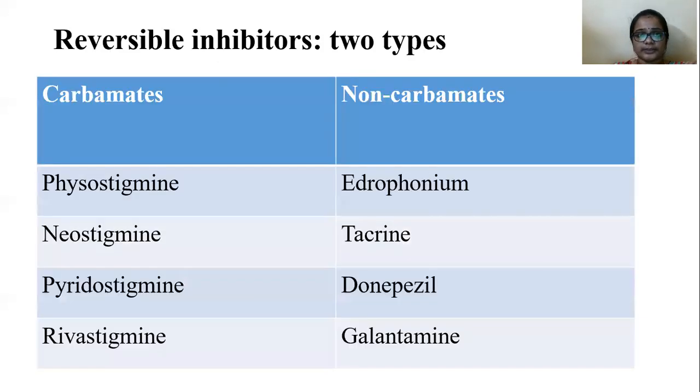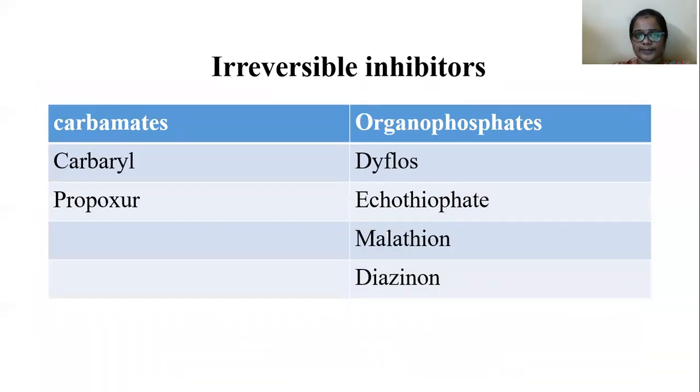Coming to the examples, reversible inhibitors are of two types, carbamates and non-carbamates. Carbamate examples are physostigmine, neostigmine, pyridostigmine and rivastigmine. Non-carbamate examples are edrophonium, tacrine, donepezil and galantamine. Irreversible inhibitors are also of two types, that is carbamates and organophosphates. Carbamate examples are carbaryl and propoxur. Organophosphate examples are dyflos, echothiophate, malathion and diazinon. So these are the irreversible inhibitor examples.